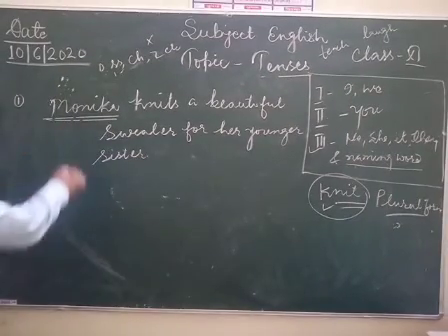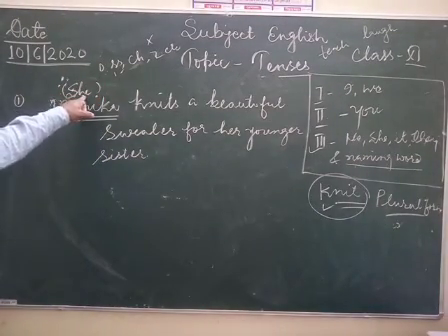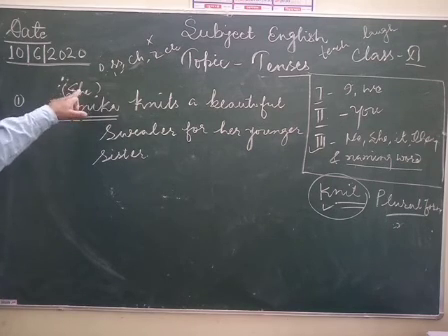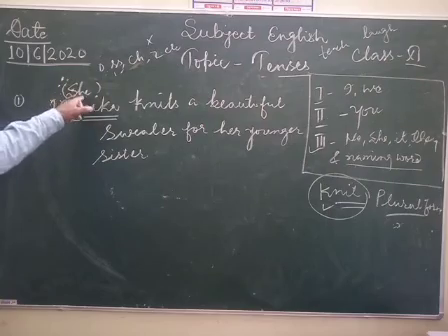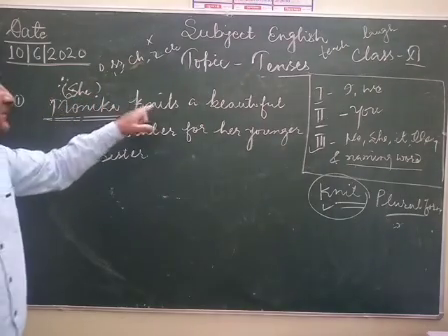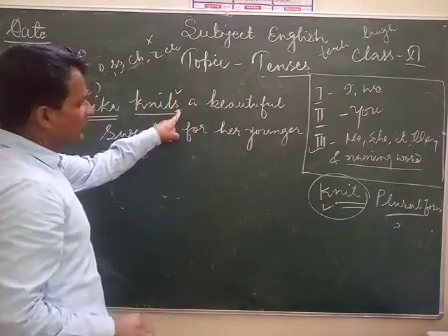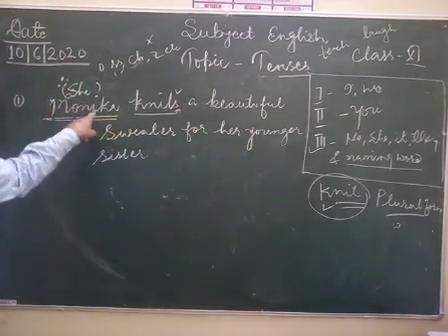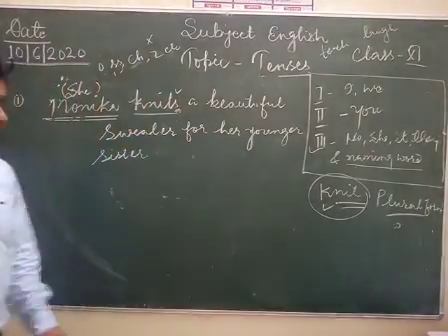We can use pronoun she for Monica. So in this way we can say she knits. It means for knit, we have to attach s here. Always remember this point. Monica knits a beautiful sweater for her younger sister.